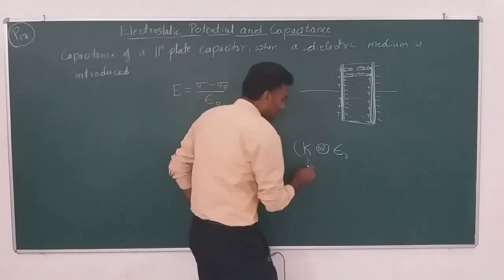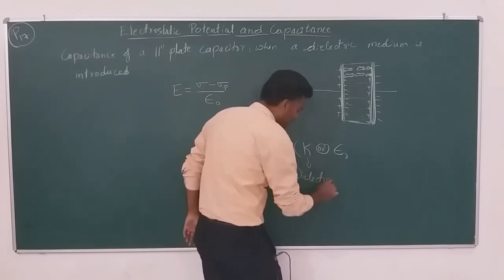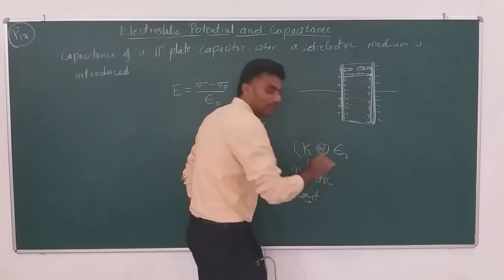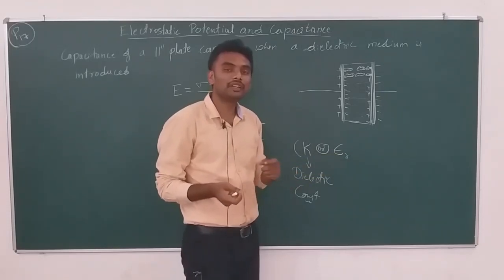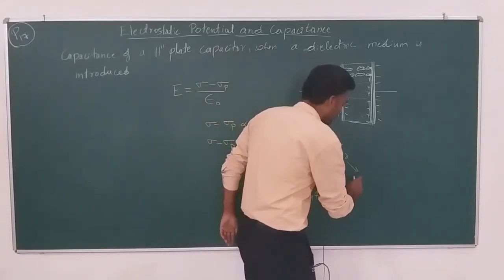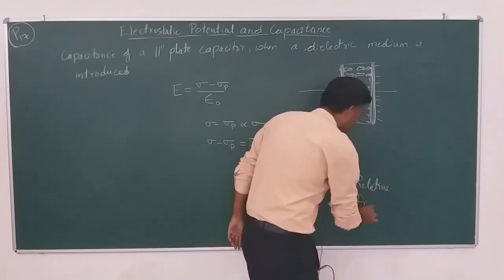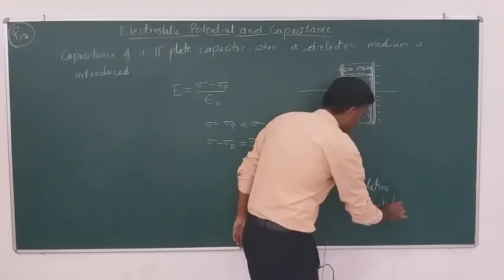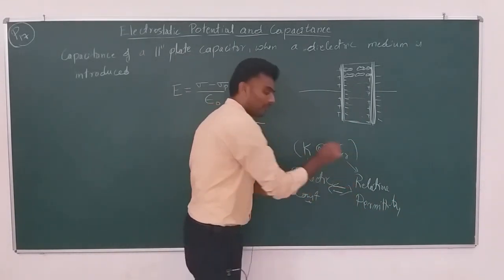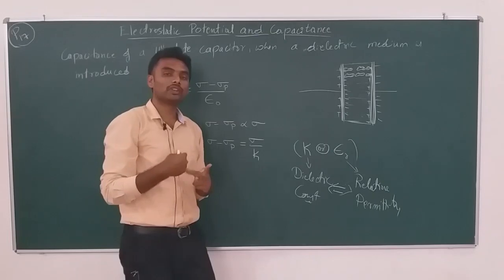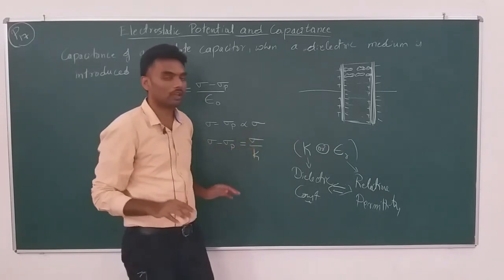So k is called the dielectric constant of the given medium. Epsilon r is the relative permittivity of the given medium. You know that very well, right? We have discussed it previously. So these two are one and the same. They are the same quantity with two different symbols and two different names. You can put either k or epsilon r, both are fine.